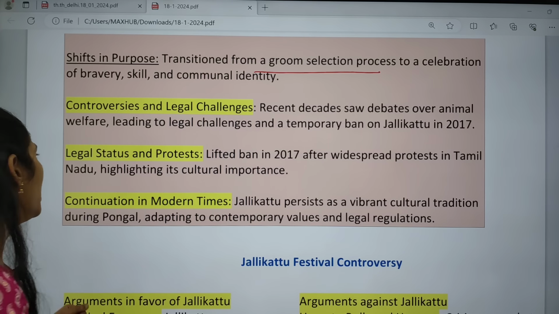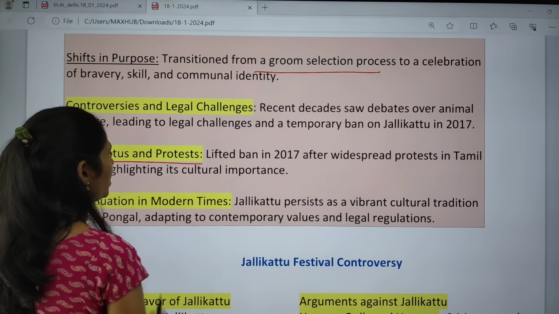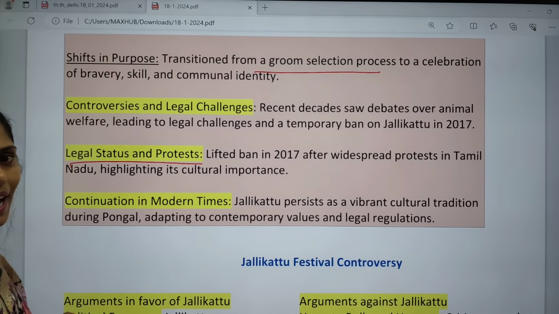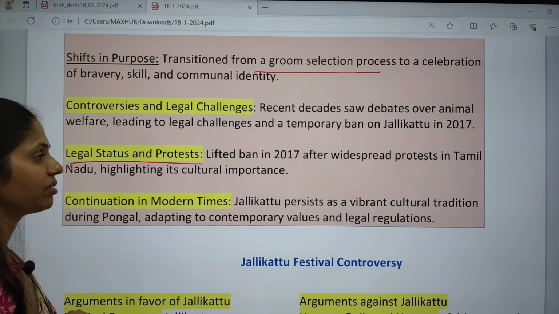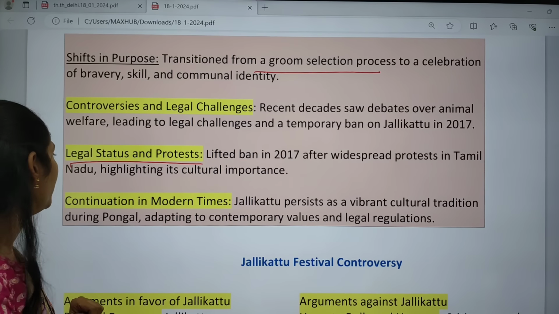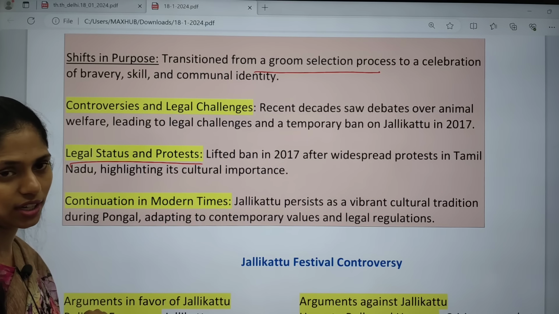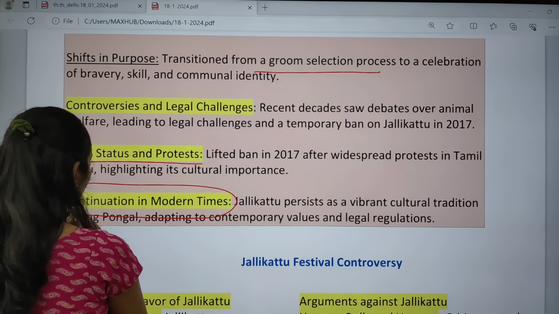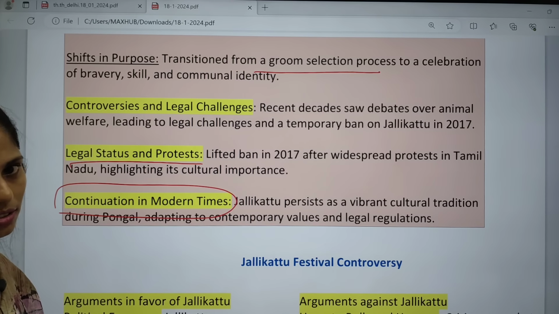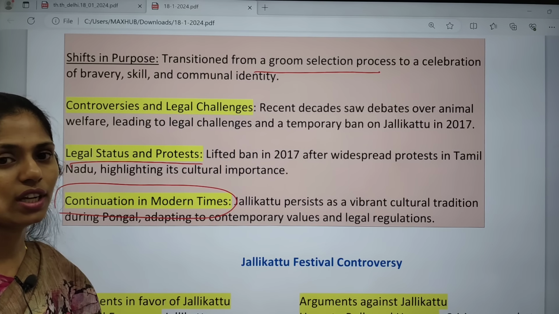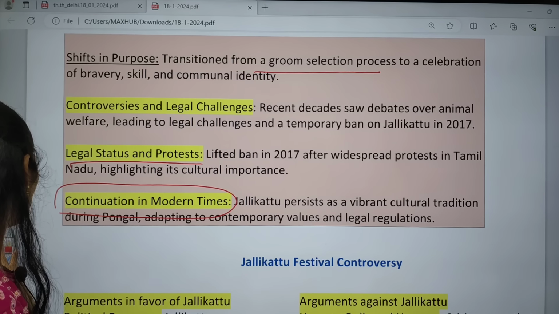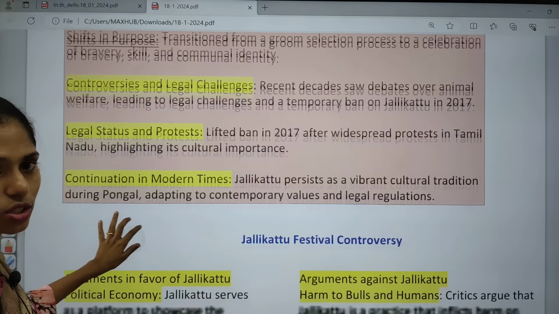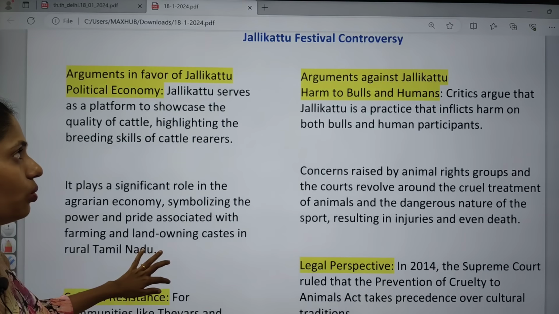As for legal status and protest, the ban was lifted in 2017 after widespread protests in Tamil Nadu, highlighting its cultural importance. In modern times, you can see the continuation of this sport.